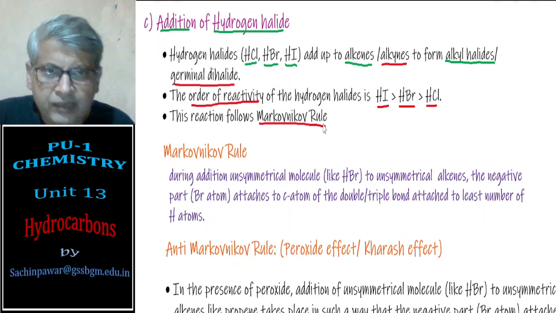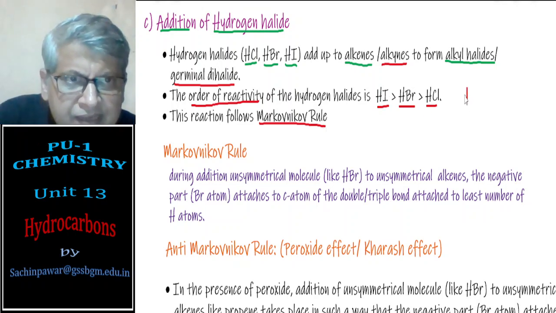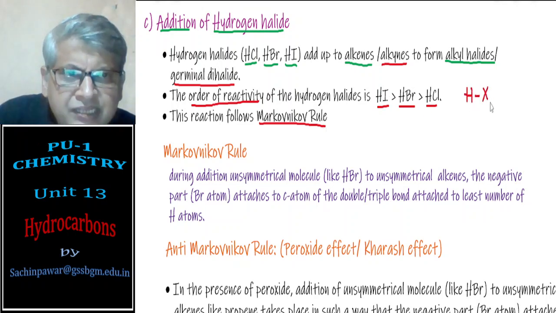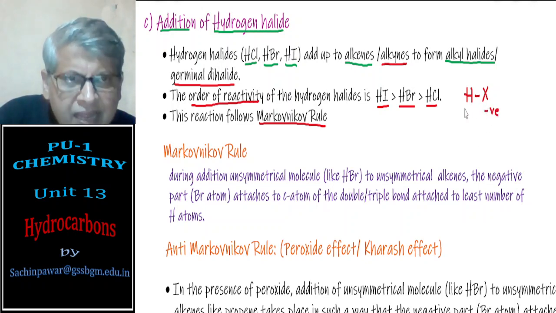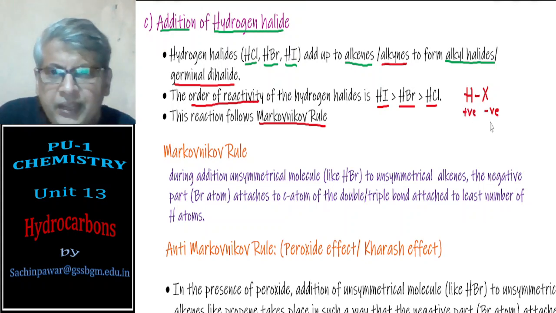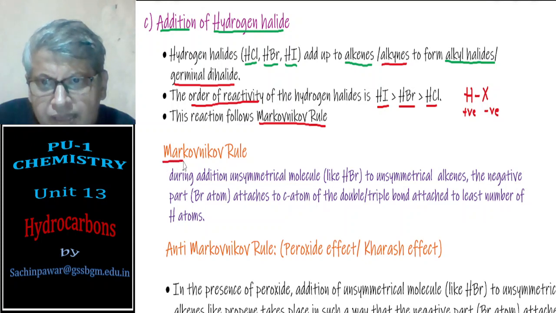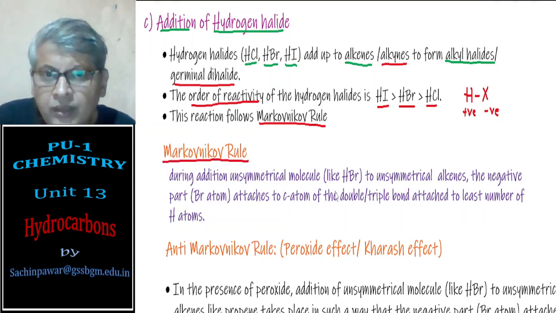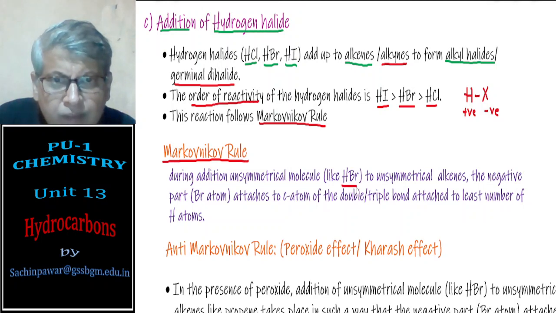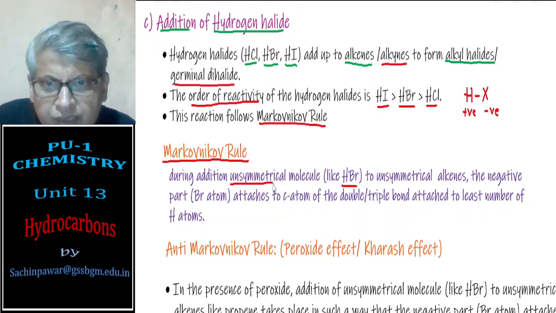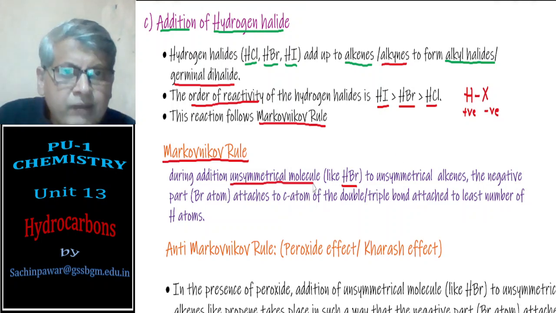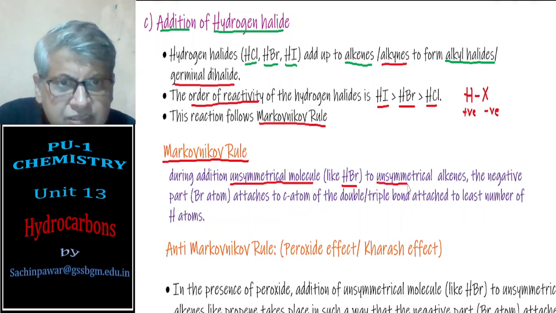Markovnikov rule. Here we have a hydrogen halide. If I take a general formula as HX, then H is the positive atom and X is the negative atom. We have to follow the Markovnikov rule for this. The Markovnikov rule applies during addition of hydrogen halides, where the bond is formed between two different atoms, so it is called an unsymmetrical molecule. When you add it to unsymmetrical alkenes,